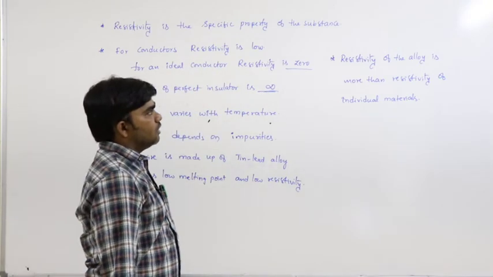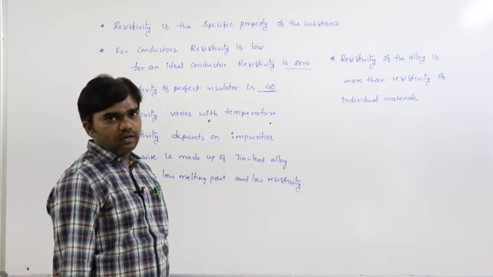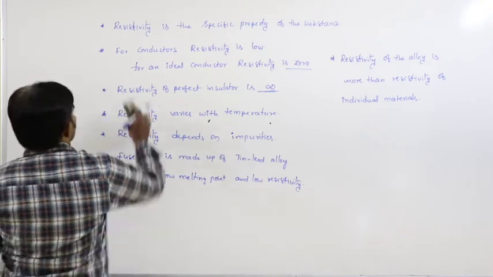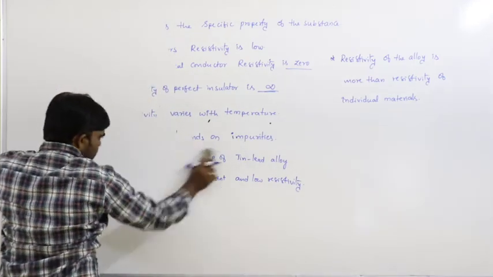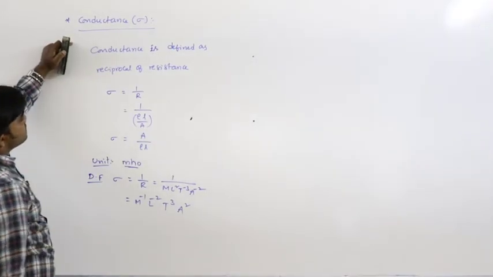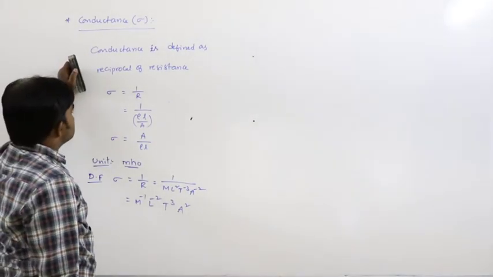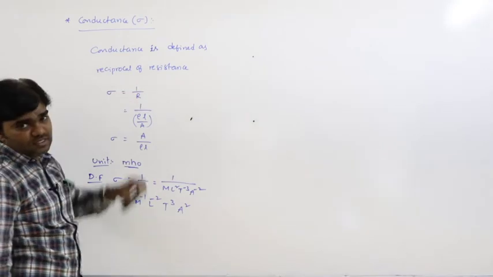So these are some points regarding resistivity or specific resistance.